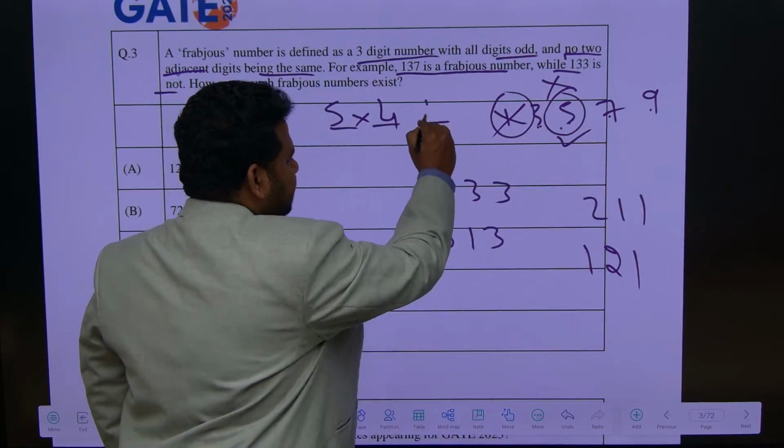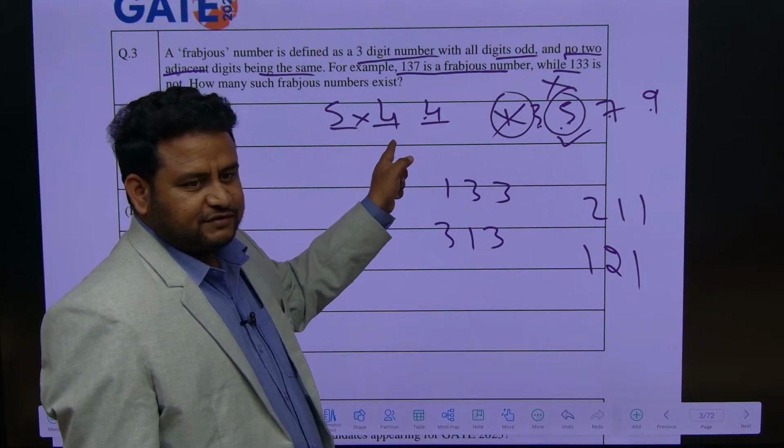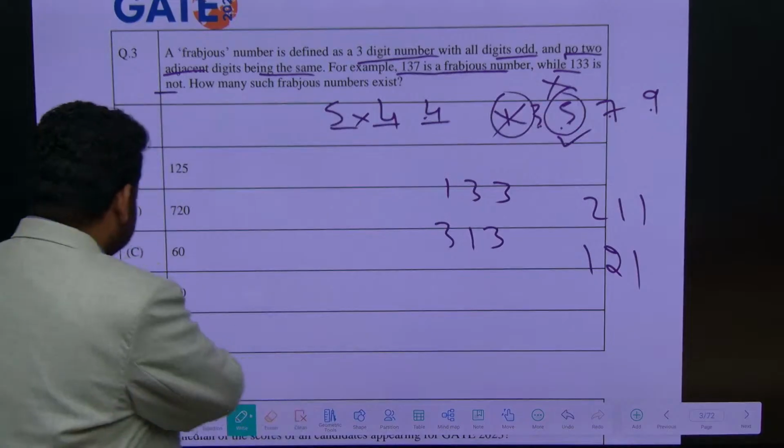I should write 4 here. I should not write 5 because 1 is already used. So this is what: 5 4s are 20, 2 4s are 80. So the answer is D.